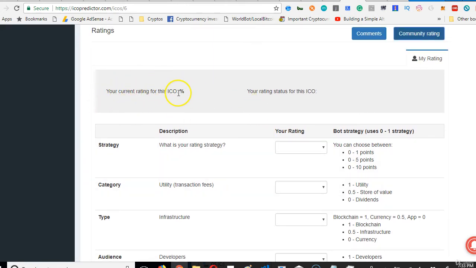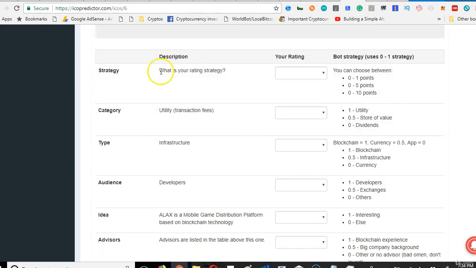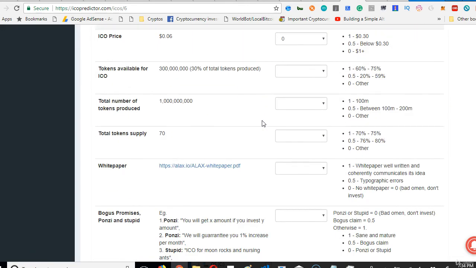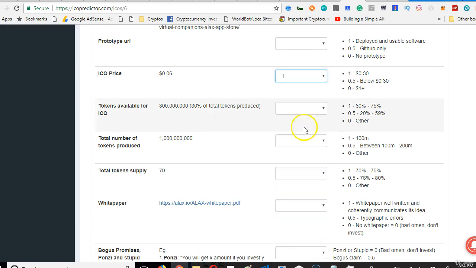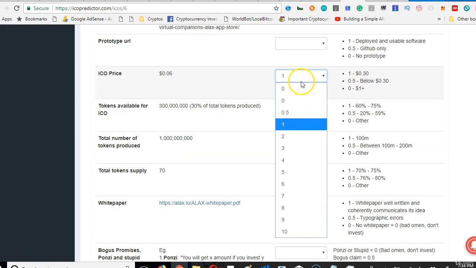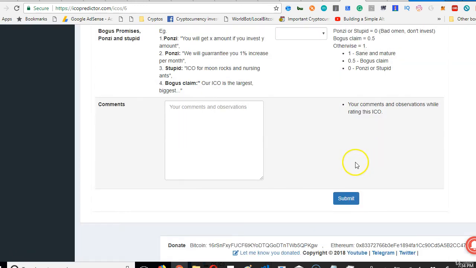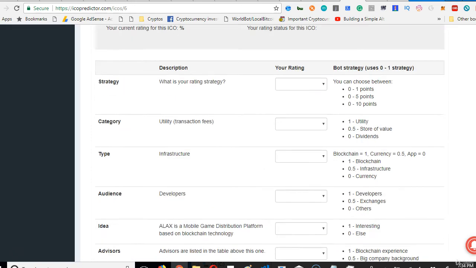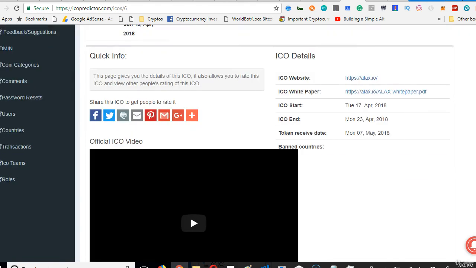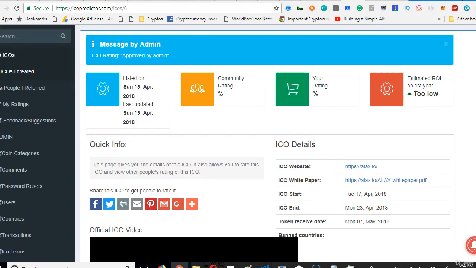So your current rating is 0%. You've not rated anything. This form helps you to rate it. You just keep selecting the value for each field of the ICO. We're going to see it in the next video. I just wanted to give you a run-through of everything on this page. So in the next video, we will see what we can do going further. Alright, thank you.